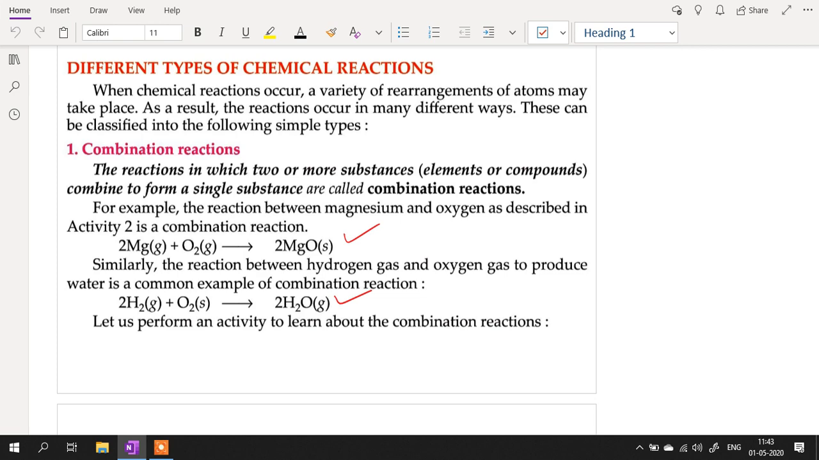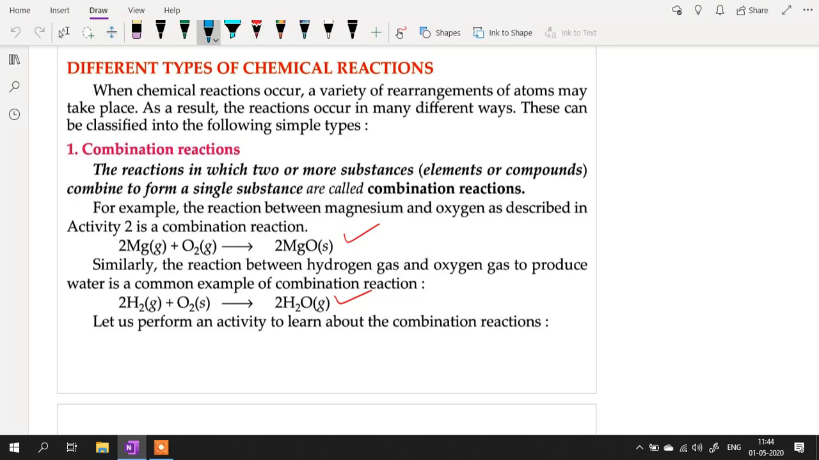The first type is combination reaction. I will write a reaction, not a chemical reaction, but its simplest form. Just have a look at it. And this is the meaning of combination reaction. A plus B gives you AB. This is how, in the simplest manner, you can explain combination reaction.